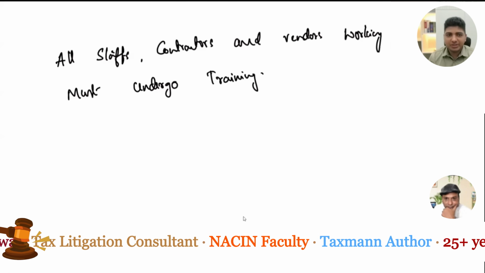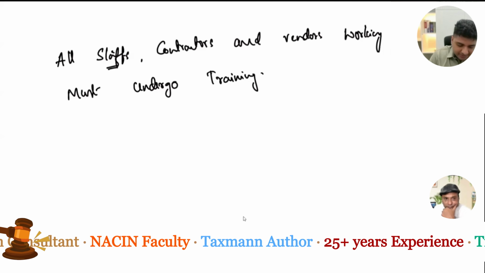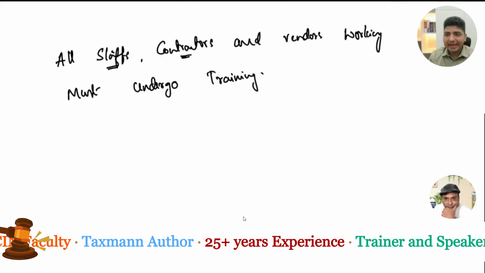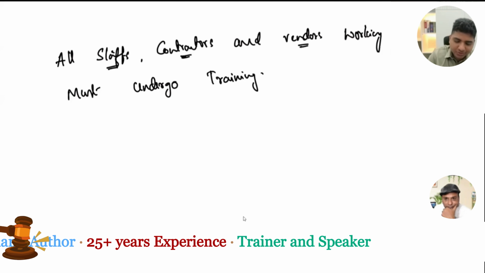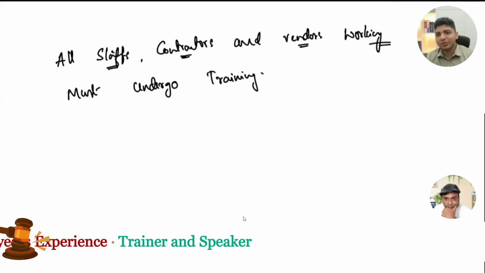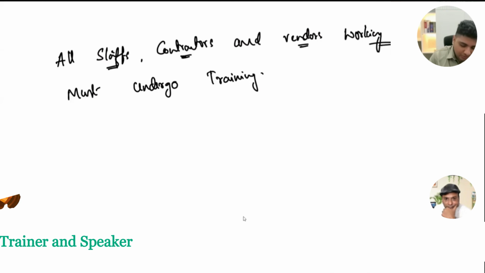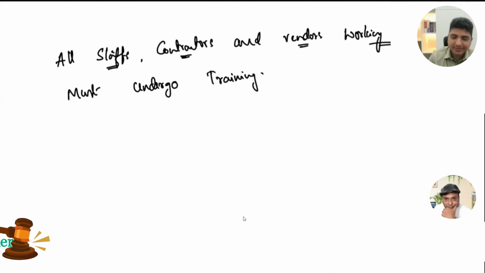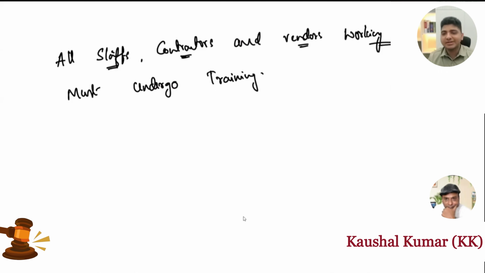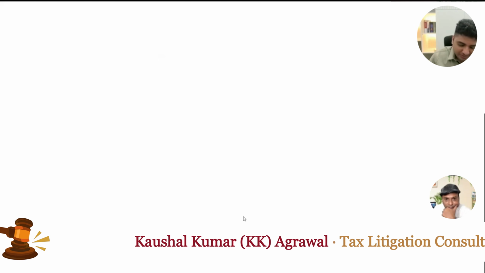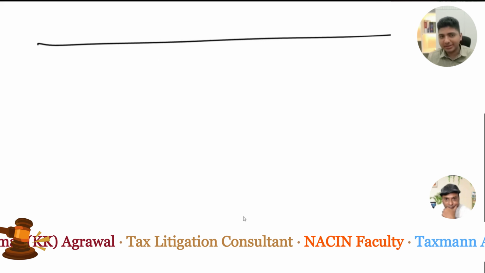One way of interpretation is that all the staffs, all the contractors, and only those vendors who are working on site must undergo training, or only those staffs, contractors and vendors who are working on site must undergo training. Or I'll give one more simple example, then I'll come back to this. But this question let us keep.